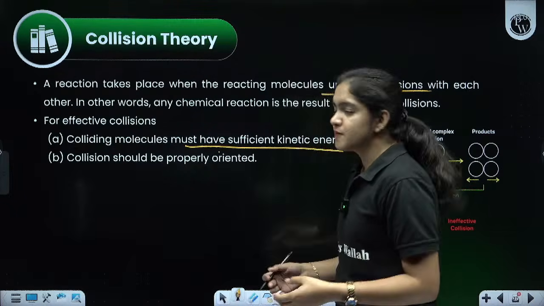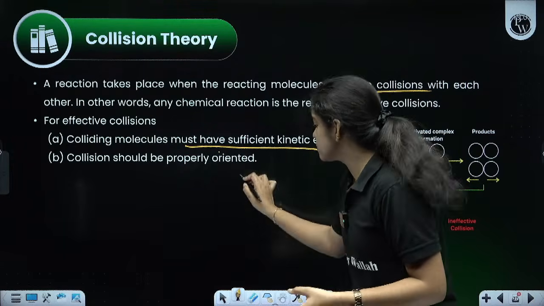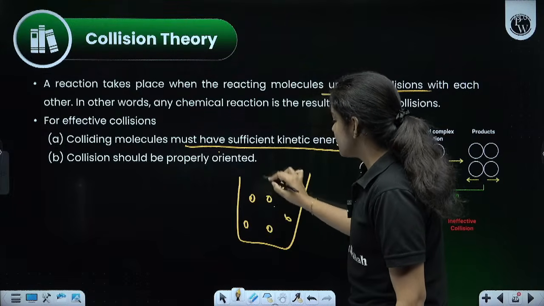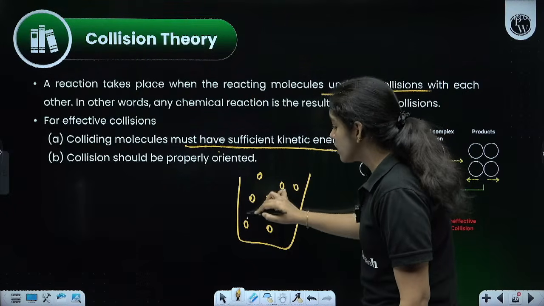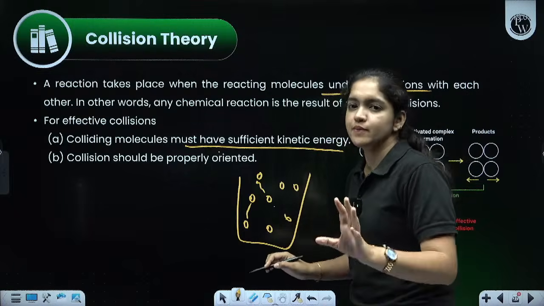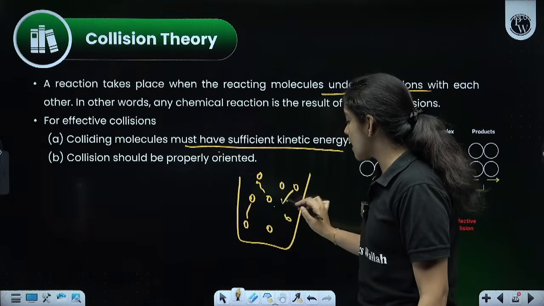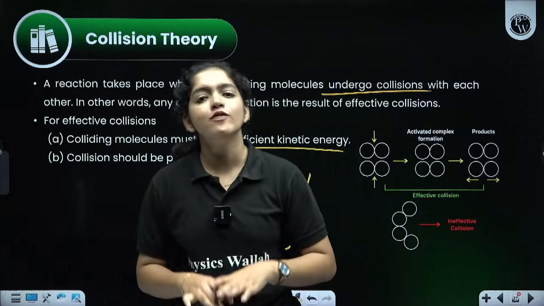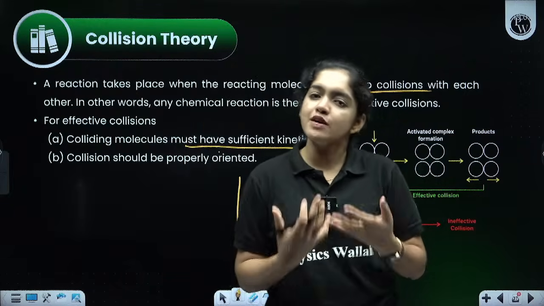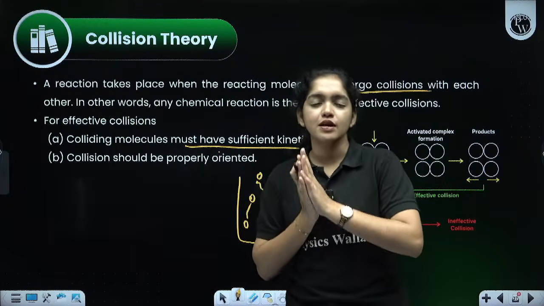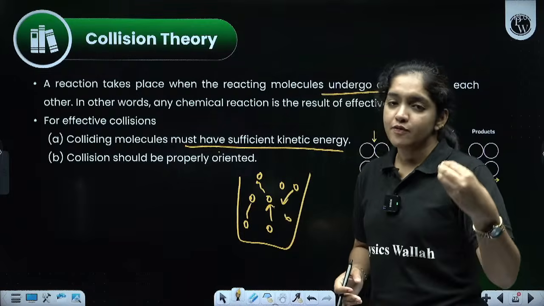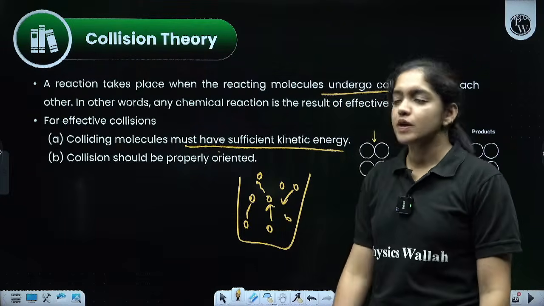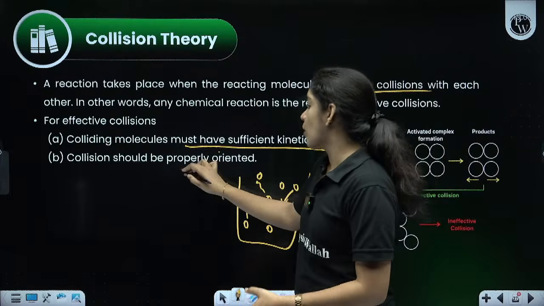So, for that purpose, if we are increasing the temperature of the molecules, for example, we have taken some gas in a beaker. When we increase the temperature, what will happen? The molecules start to move. There should be a minimum energy, then only the molecules start to move in all directions and start to collide with each other. Otherwise, there won't be sufficient energy, and they won't collide. So, there should be sufficient kinetic energy for the collision of the molecules. Also, the collision should be properly oriented.